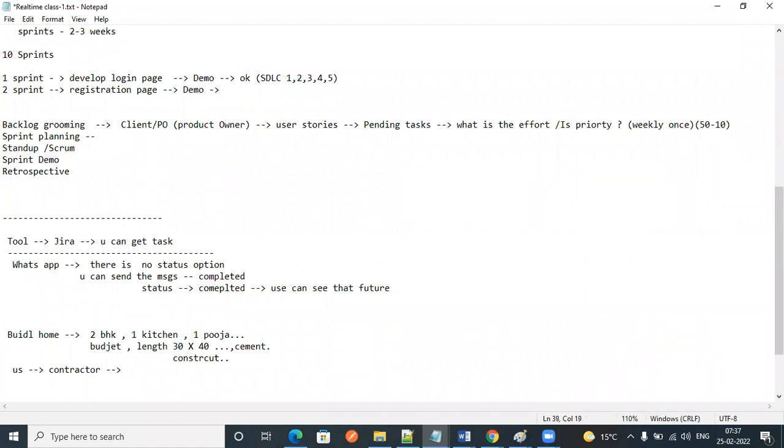Next, sprint planning, before starting the sprint. A sprint will happen in 2 to 3 weeks. In sprint planning, we are planning for the user stories, and what the tasks are.